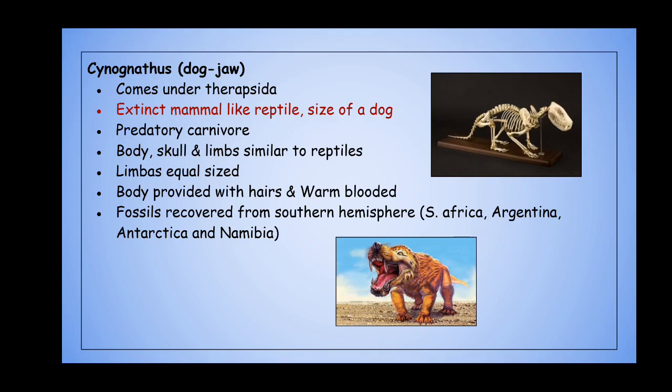The other diagrams of Cynognathus, shown at the bottom, are all animated versions of the fossils. All the details mentioned here are from studies of the fossils which were recovered. So that's the order Therapsida and its example Cynognathus. With this we come to the end of the third subclass, Synapsida.